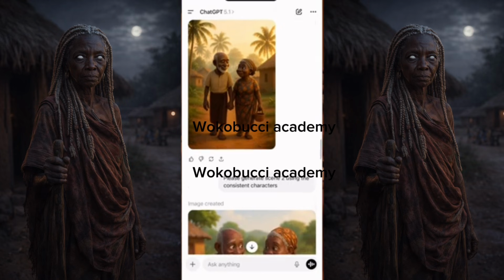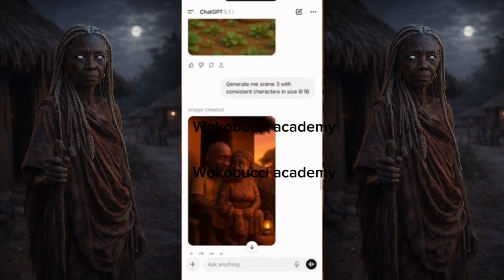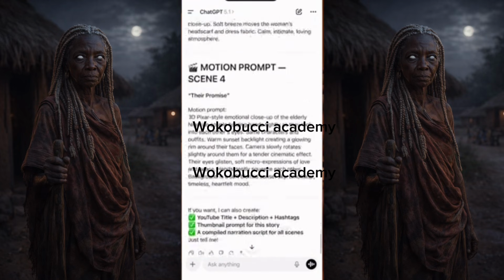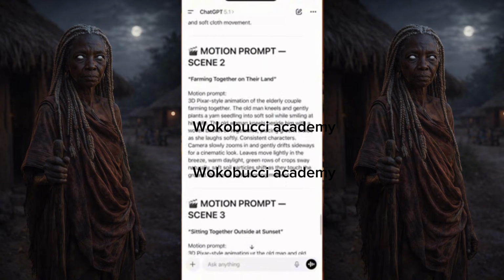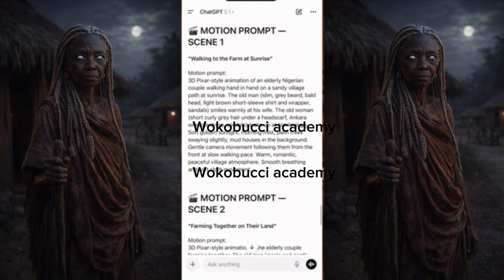After we are done generating all our images, these are the images I got. The next thing we need to do now is to turn these images into videos. Why did I generate the images before turning them into videos? Because I want a consistent character. I don't want to miss the character. So first off, I'll copy the first prompt.